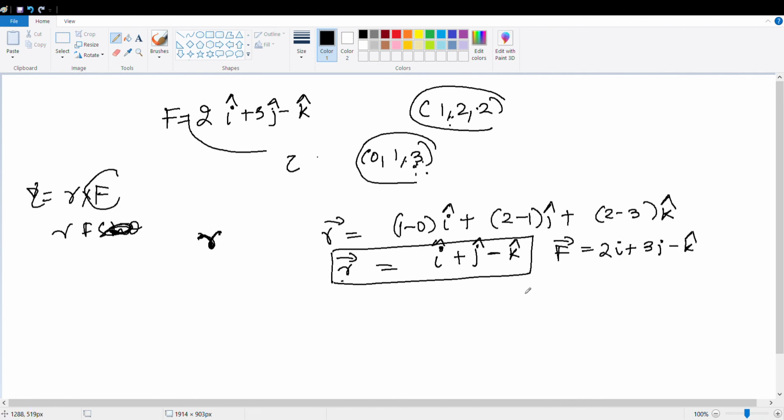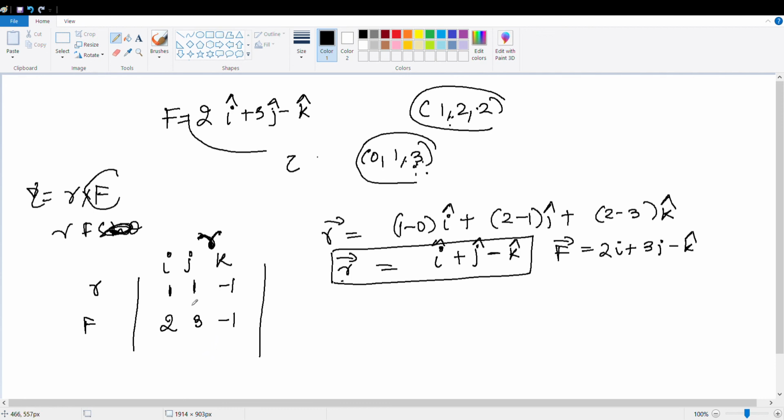So how to do the cross product? You very well know how to do the cross product. In determinant style, as I taught you earlier, i, j, k, and here you have to do r cross f. So first will be r and next will be f. Put down the values. r: 1, 1, minus 1. f: 2, 3, minus 1.